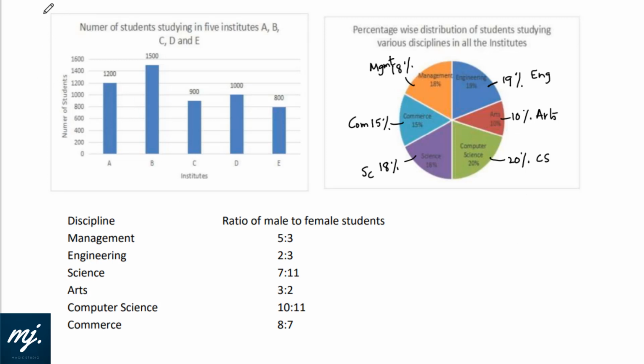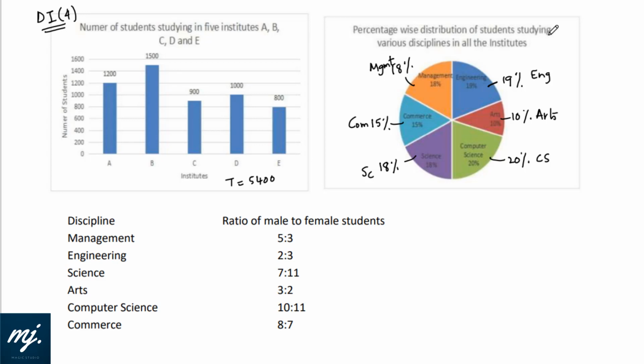Okay, so towards the end of the session, we have what? We have got DI, and yes, 4 questions were asked from one set. And in one set, 3 different graphs were given. First is a bar diagram, which says number of students studying in 5 institutions A, B, C, D, E. Individual students are given, and in all the 5 institutes, if we find the total, it would be 10, 27, 36, 46, and 54. 5400 total students are there in these 5 institutions.